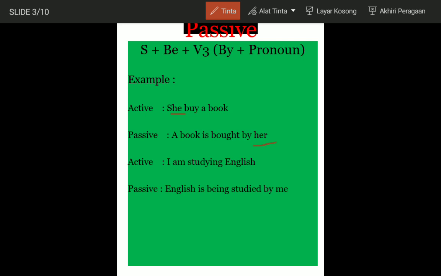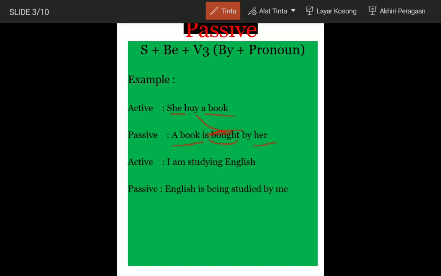It can be her. And a book moved to subject. And the verb is buy. Buy changed to verb 3. Book plus be is. In a passive sentence, a book is bought by her.